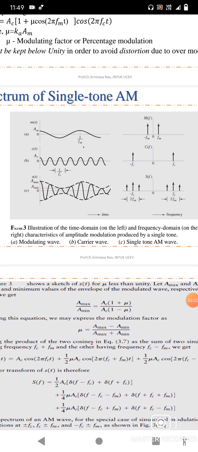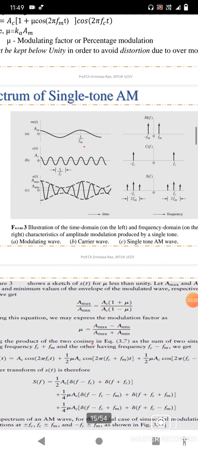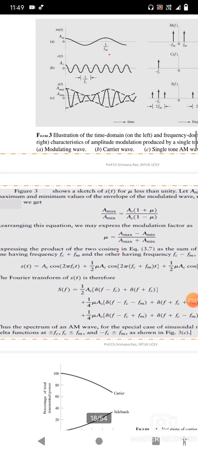This is the spectrum of single tone modulation. The first one is represented as a modulating wave. This is the time domain; the left side represents the time domain and the right side represents the frequency domain characteristics.